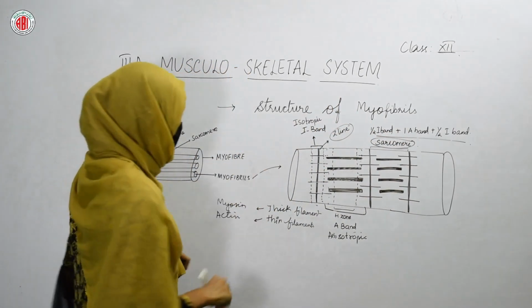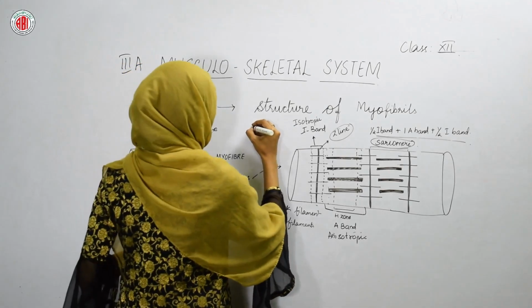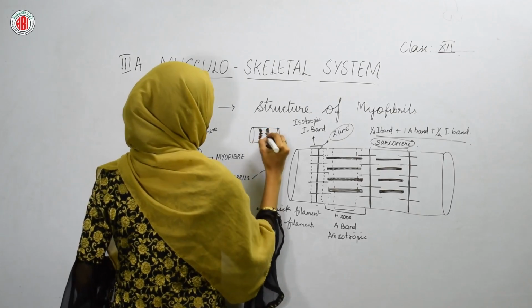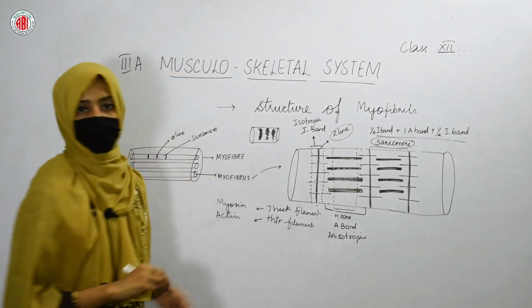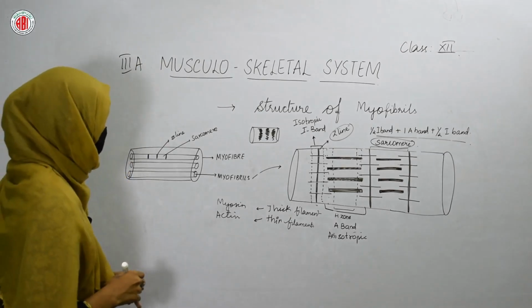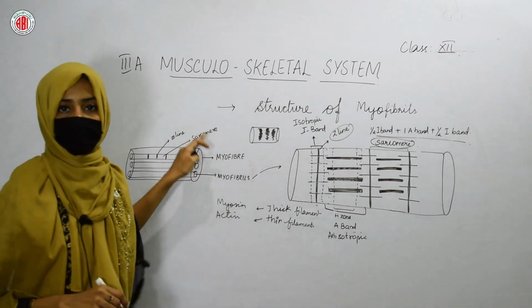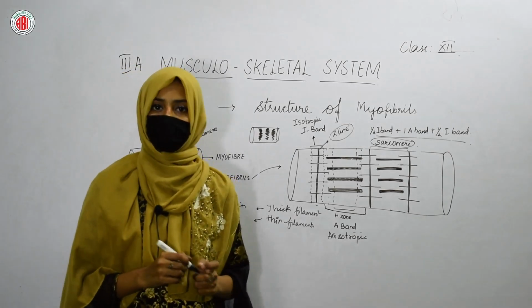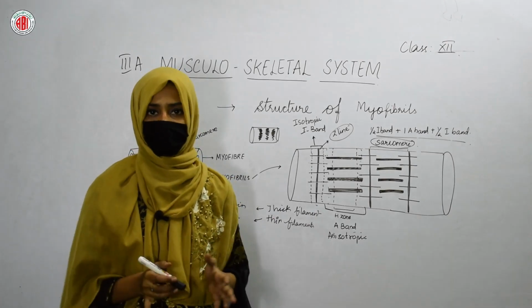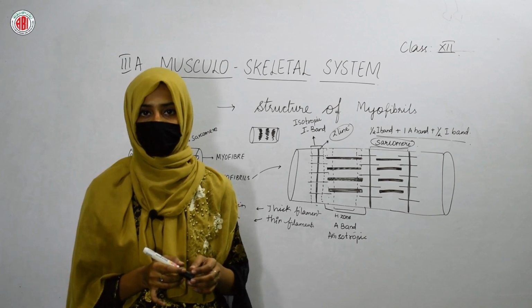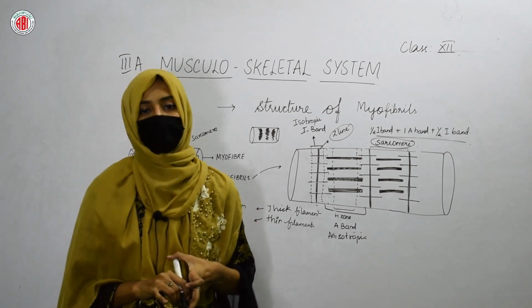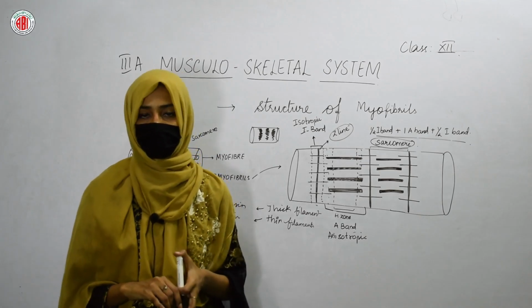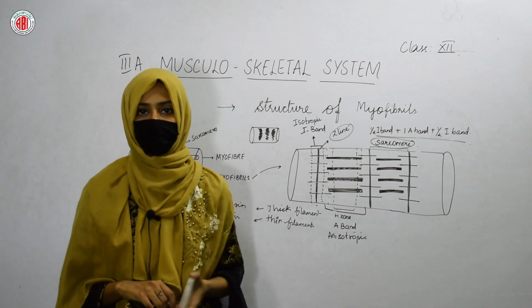I hope it's clear to you. When you see the structure of muscle cells, it shows some striations, right? This is how the striations are present. These are nothing but the bands which are present in our myofibrils. So this is about the structure of myofibrils which are present in the myofiber, and myofibers are our muscle cells. This is how all the different substances are arranged in our muscle cells that help in the contraction and relaxation of the muscle cells, and due to the contraction and relaxation of our muscle cells, we can make different movements.